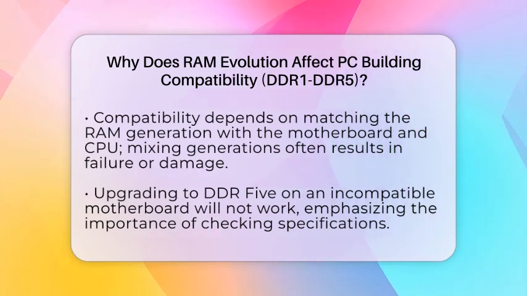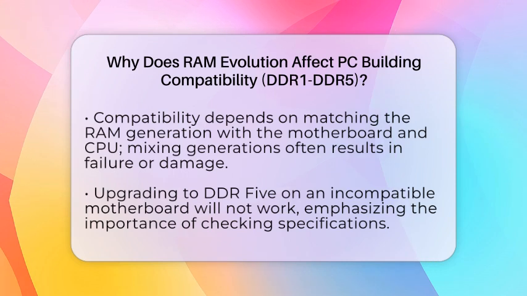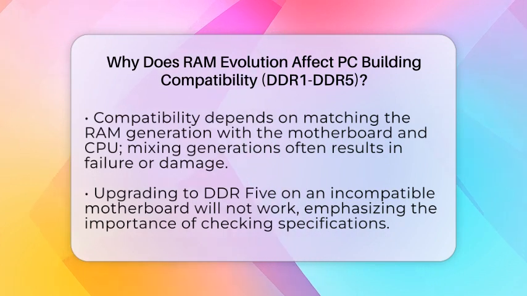When you upgrade your RAM, you need to match the right generation with your motherboard and CPU. If you try to install DDR5 RAM into a motherboard only compatible with DDR4, it simply won't fit or work. The same goes for older DDR1 or DDR2 modules. This is why understanding the evolution of RAM helps you pick compatible parts and avoid costly mistakes.